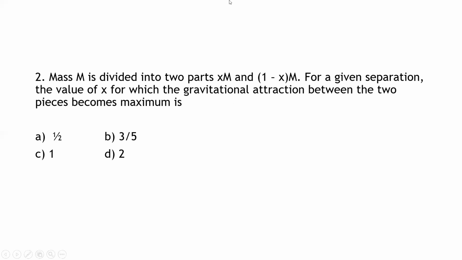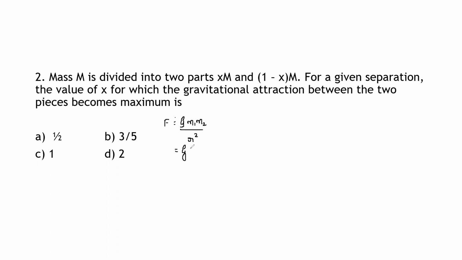So when the gravitational force becomes maximum, let us see. Here the expression is F is equal to G into M1 into M2 divided by R square, which is equal to G into bracket.